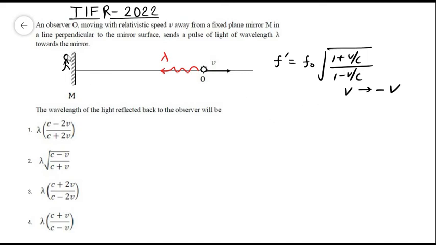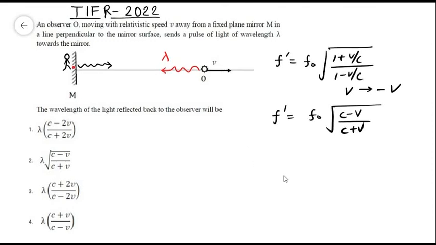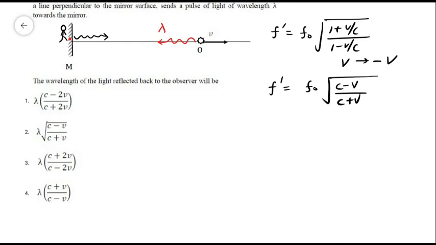So the frequency observed by this imaginary observer will be f prime equals f naught times the square root of c minus v over c plus v, because v is minus v here. Now what will be the frequency which is received by this moving observer? Well, this reflected light will behave like the secondary source. The light is moving now towards the observer, but the observer is moving away from the source, so we can apply the formula once again.